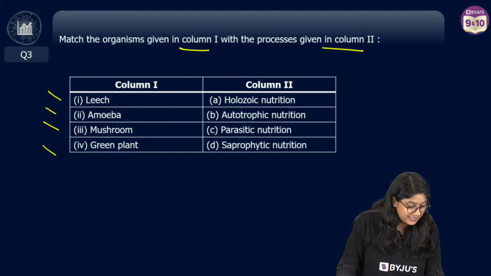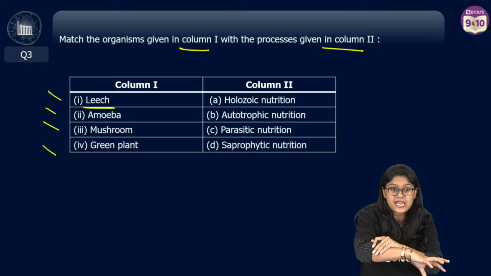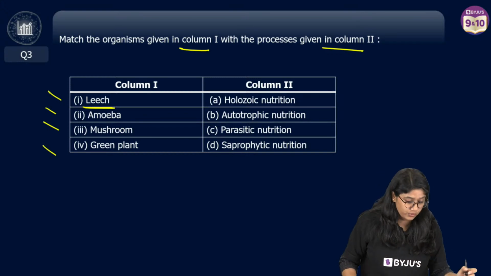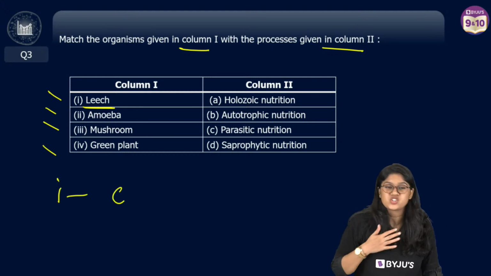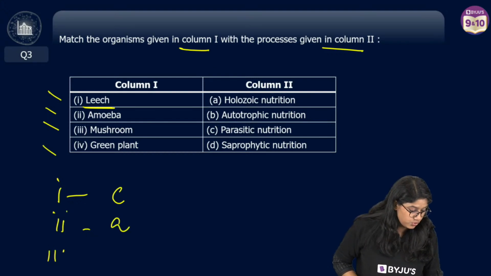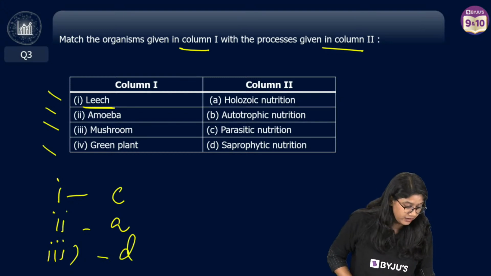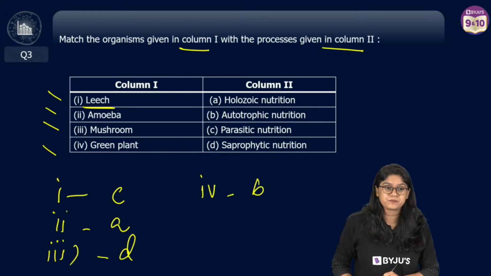Very good. Leech, we know that. It just sticks on the body and takes the material out, right? It sucks the blood out. So it's the parasitic mode, A for C. Amoeba is just like us. We have the holozoic mode of nutrition. Mushroom is saprophytic, right? So we have D over here. And for 4, we have green plants, autotrophs.